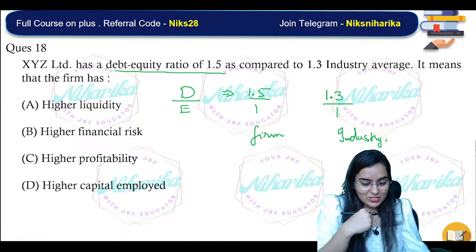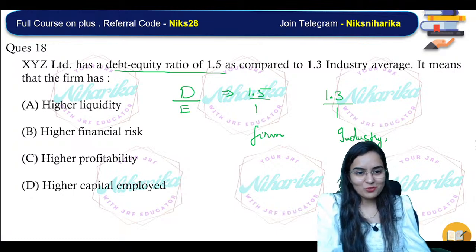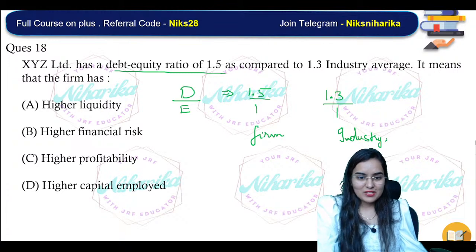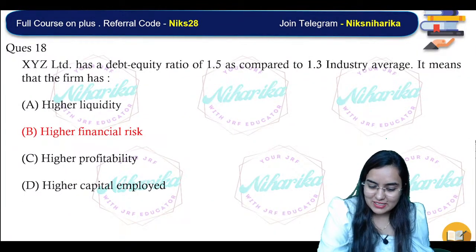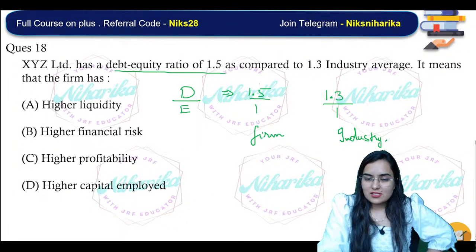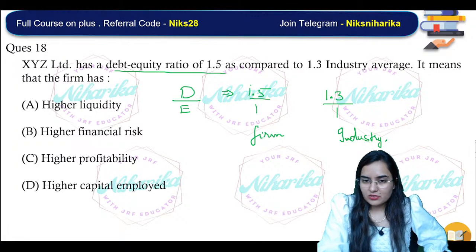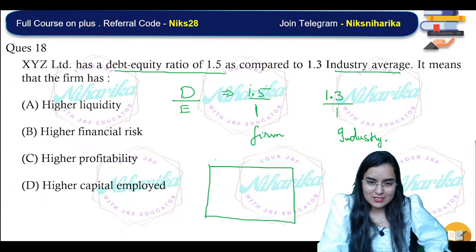Very nice, Manisha. Good. That is, they have higher financial risk. Risk is more. Okay, look, this is the firm's debt, this is the firm's equity. That is more compared to the industry average. What is industry average? See, in one industry, for example, let's take the textile industry or the automobile industry.